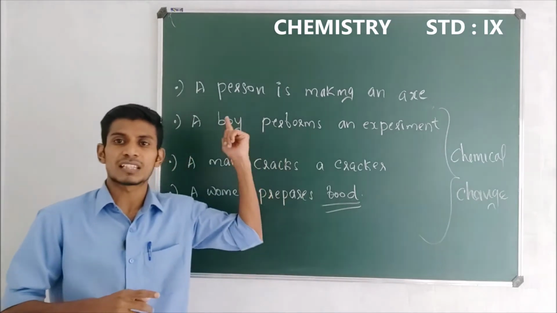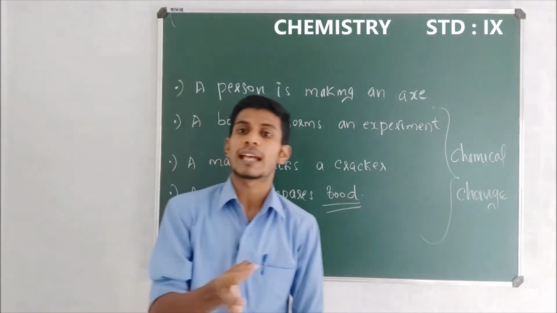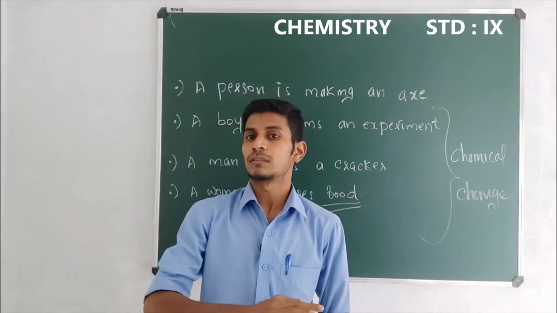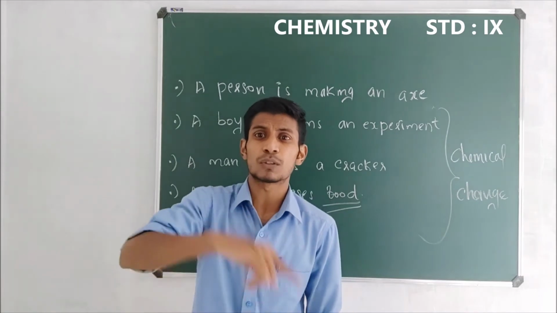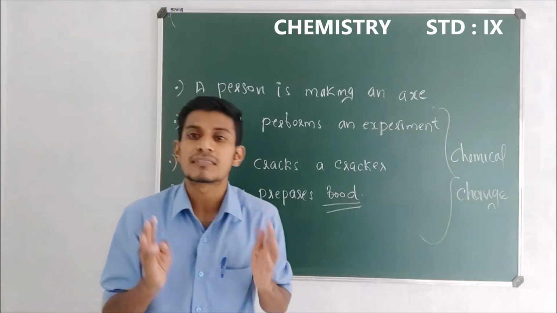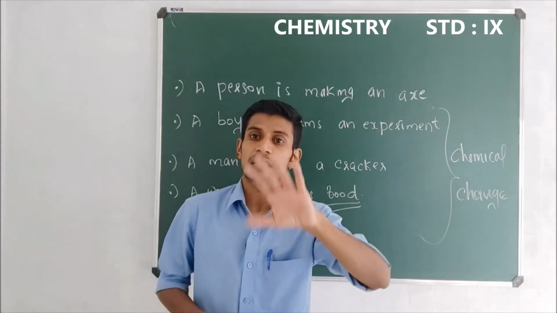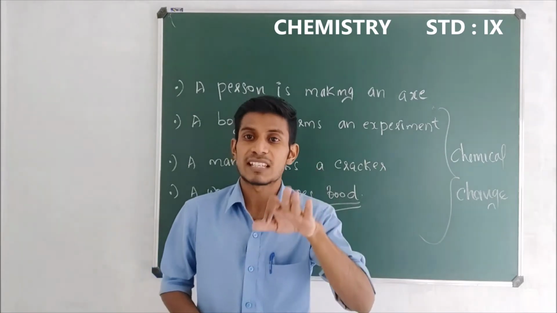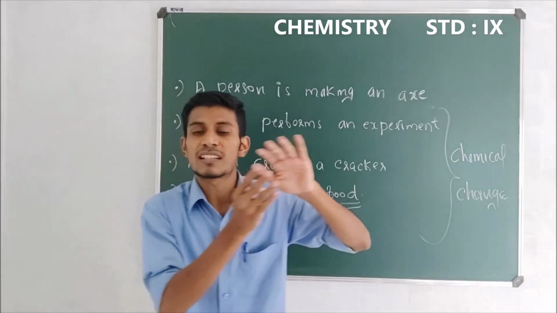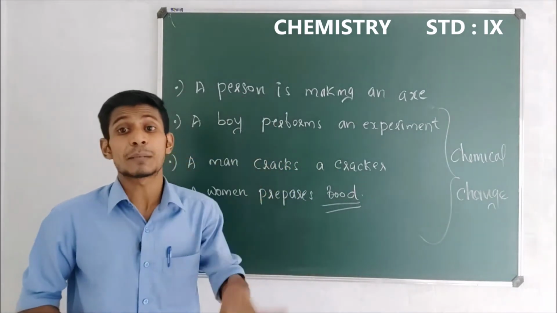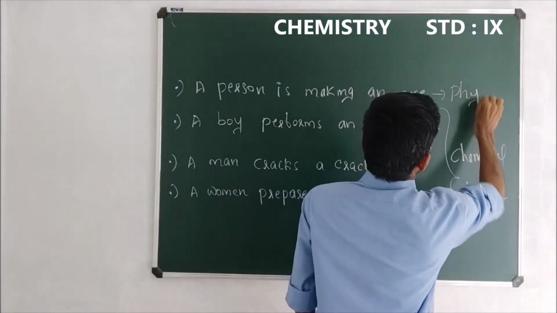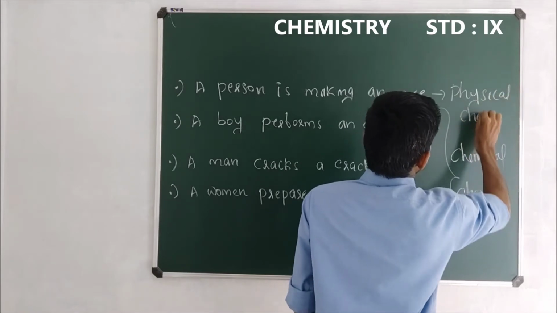Then what happens in this first case? When that man prepares an axe from wood, is there any change in the property of the wood and the axe? No, both wood and the axe are the same compound, because nothing has chemically changed in that case. Only the physical appearance has changed, only the physical shape has changed, and nothing chemically has changed there, which means here the change is a physical change.